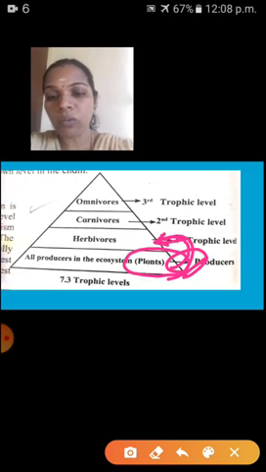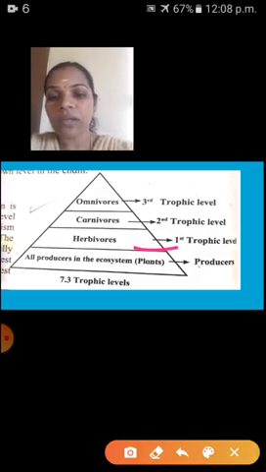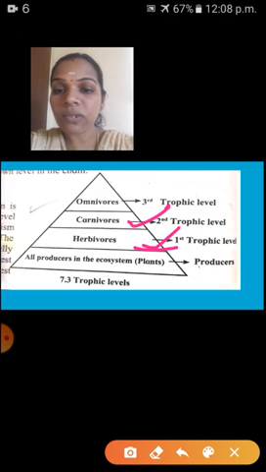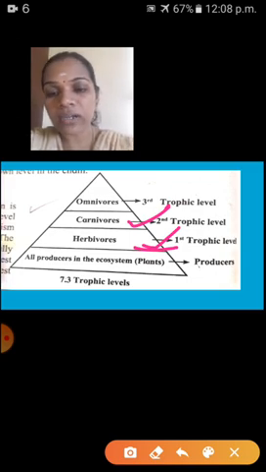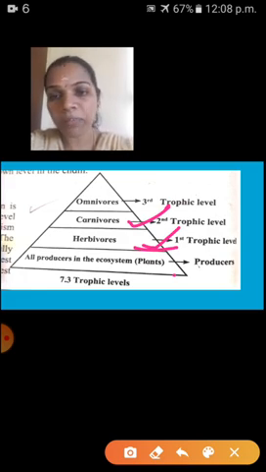From the herbivores, who will eat these herbivores? Carnivores. So that energy is transferred from herbivores to carnivores. But how much energy? Yes, a smaller amount of energy will go from herbivores to carnivores. That's why the amount of energy is gradually decreasing from one trophic level to another trophic level. That's why it is called what? Energy pyramid. Some more points we are going to study in the next session about this energy pyramid.